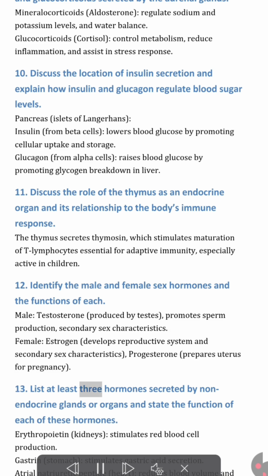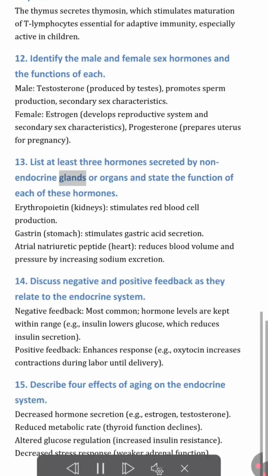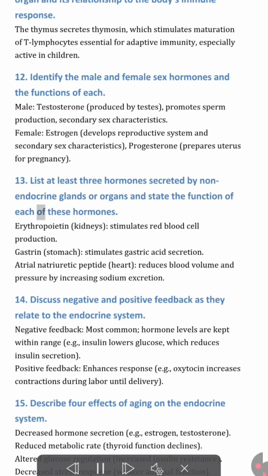13. List at least 3 hormones secreted by non-endocrine glands or organs and state the function of each of these hormones. Erythropoietin, kidneys, stimulates red blood cell production. Gastrin, stomach, stimulates gastric acid secretion. Atrial natriuretic peptide, heart, reduces blood volume and pressure by increasing sodium excretion.